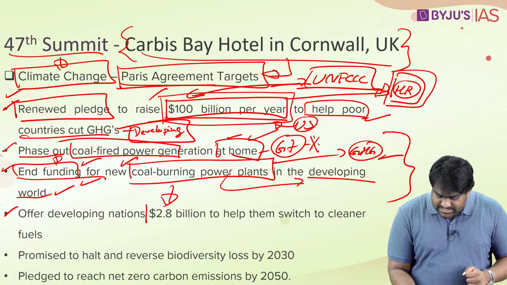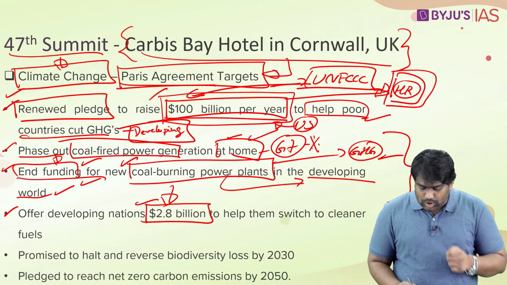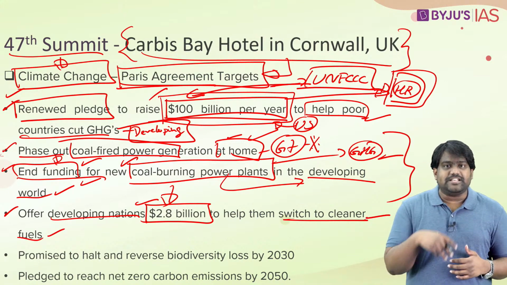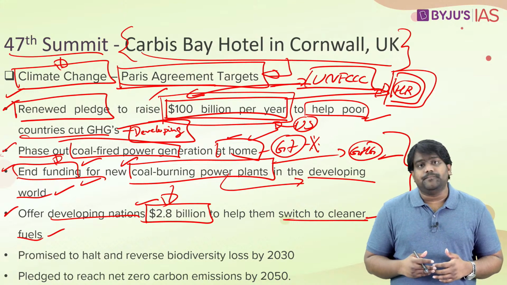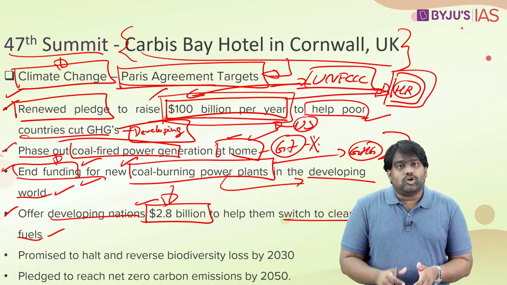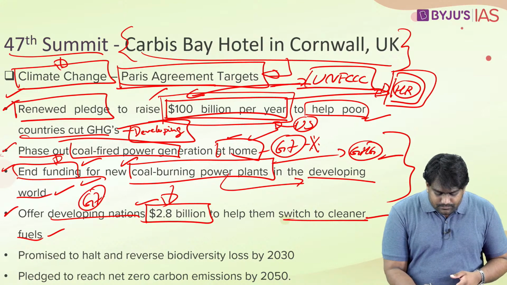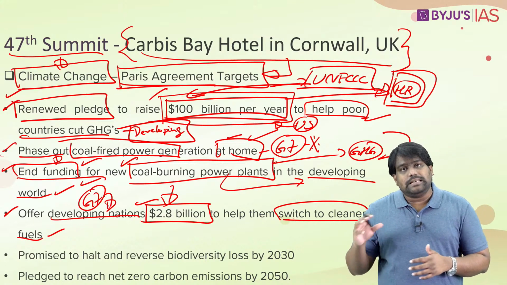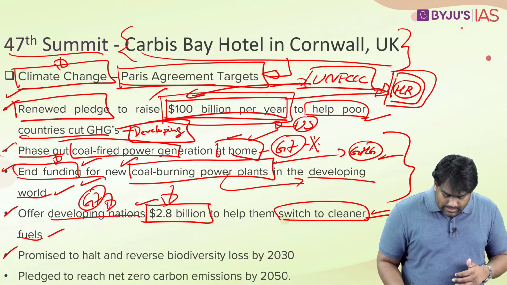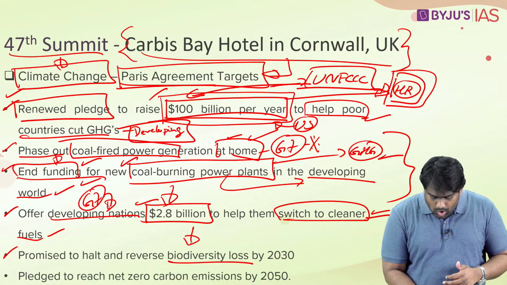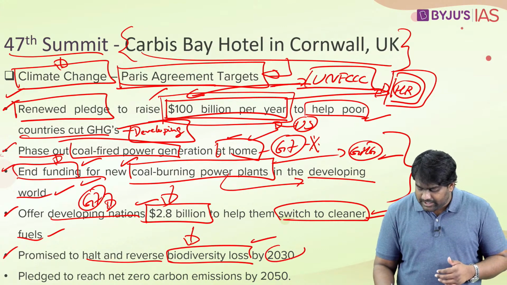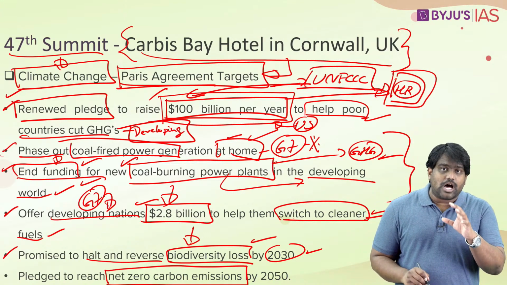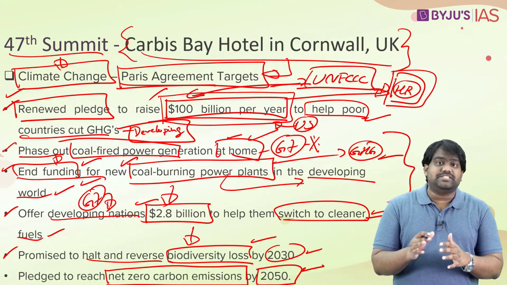They have also decided to offer $2.8 billion to developing countries so that they can switch to cleaner forms of energy like solar energy, hydropower, nuclear, etc. Around $2.8 billion in funding would be provided by the G7. It will be available to the developing nations and they can use it to switch towards cleaner and renewable forms of energy. They have also taken commitments to halt and reverse biodiversity loss by 2030 and they have also reiterated their commitment to achieve net zero carbon emissions by the middle of this century.